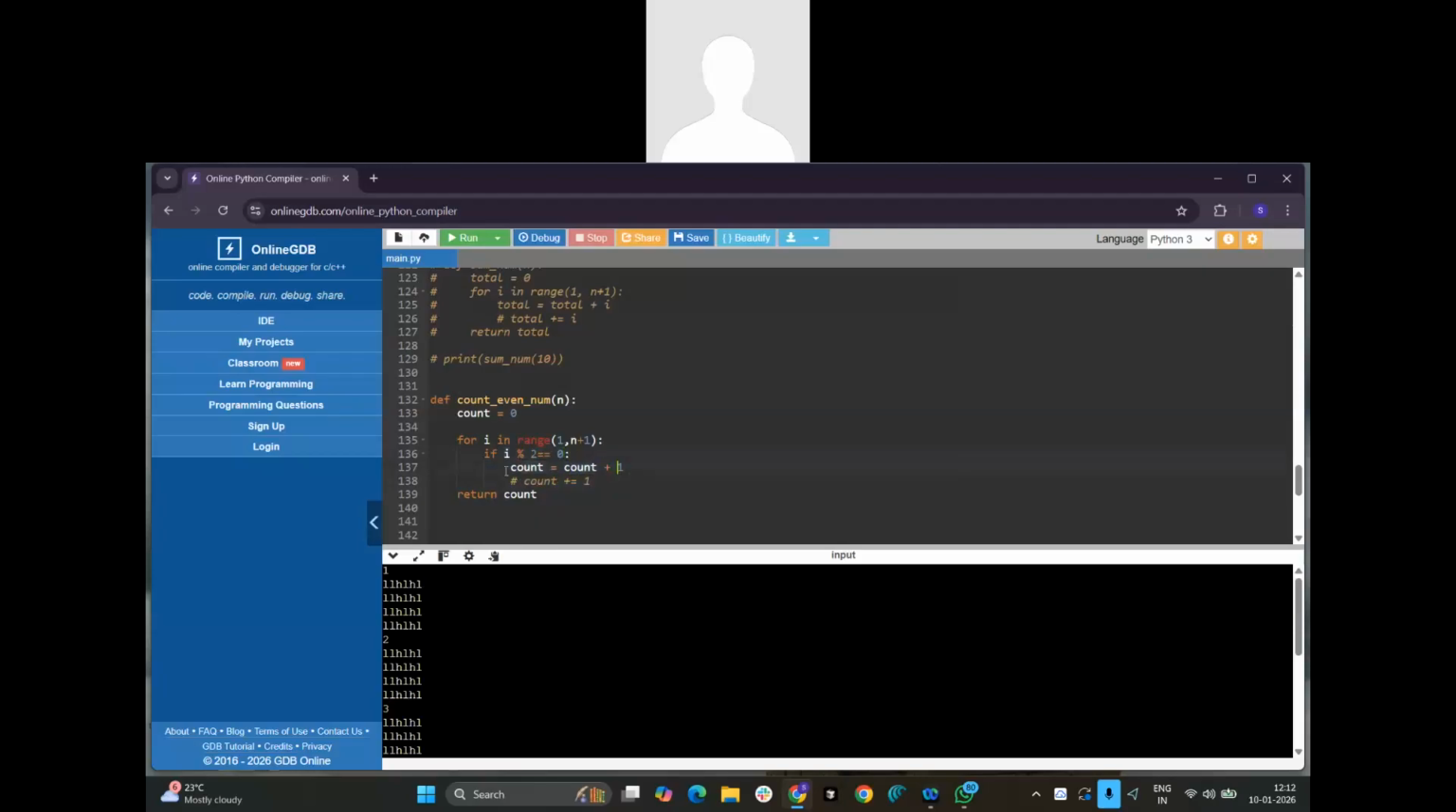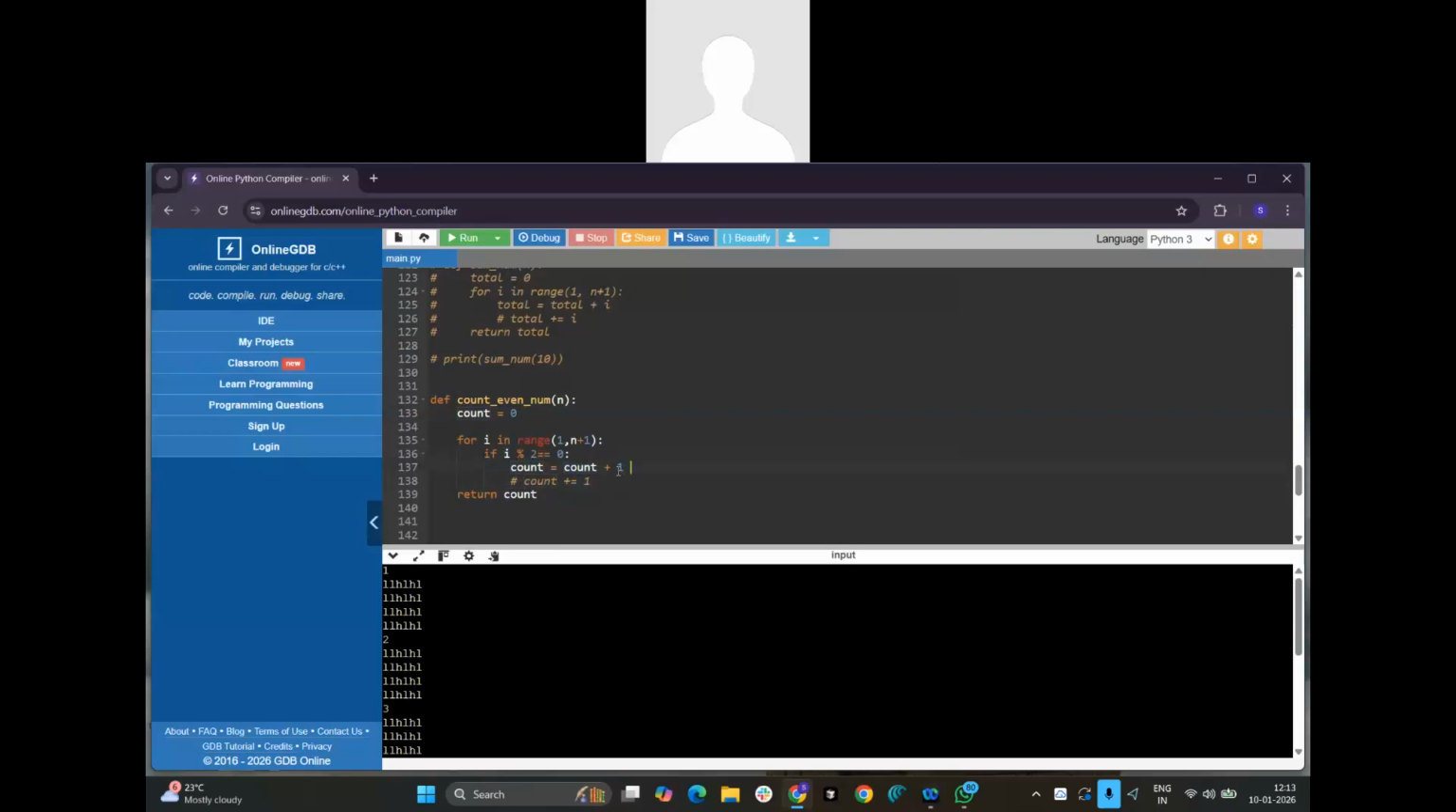Then if it is coming to this block, I'll increment the value by 1. Count is 0. If it is coming inside this block, then count will become 1. If it is not an even number, it will not count. It will not come inside this, so we are not incrementing the value. If it is 4, then it will become true. What is the count value? Previously 1. 1 plus 1, 2.